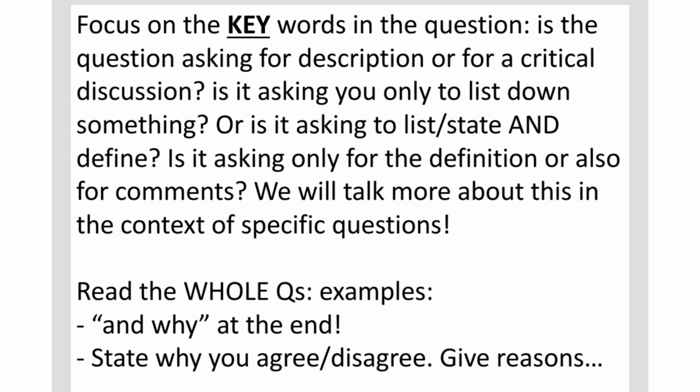So don't just read half of the question and then miss the why at the end. For example, it may be a yes or no question, but then it goes on to state, if yes, why? If not, why not? Then remember to read the whole question and don't miss these types of endings. Obviously, look at the marks. If it's a 5-mark or a 10-mark question, then a yes or no answer is not going to be enough. You have to give reasons for your answer.